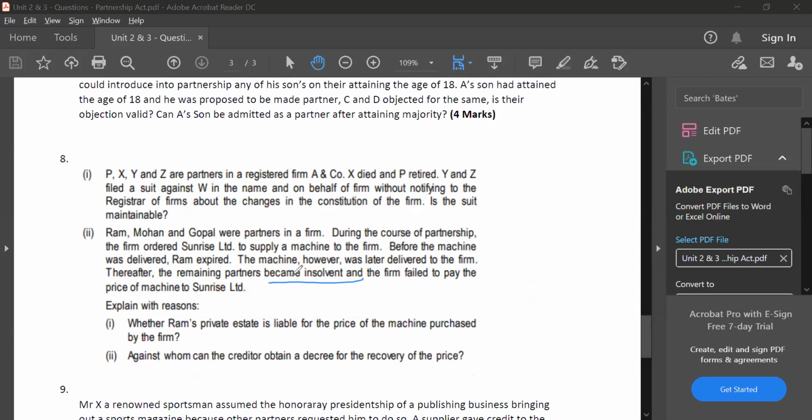But if they have money, they can pay. The main thing is, once you become insolvent, you will not have 1 rupee in your pocket. Only then will you be called insolvent. Sir, can we write simply that he can sue only the firm's assets? Yes, and you also write that he has the right to sue the insolvent partner, but he will not recover any money because the partner is insolvent. Oh, okay, sir. Thank you, sir.